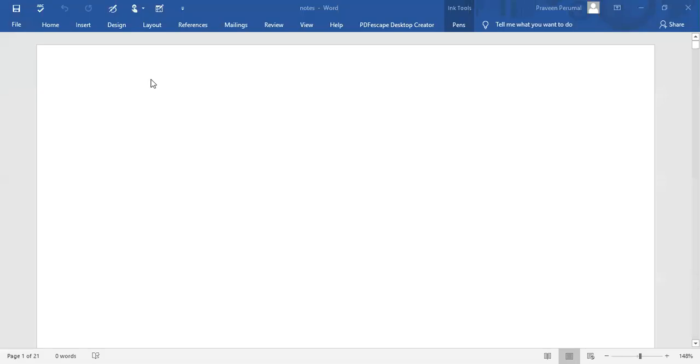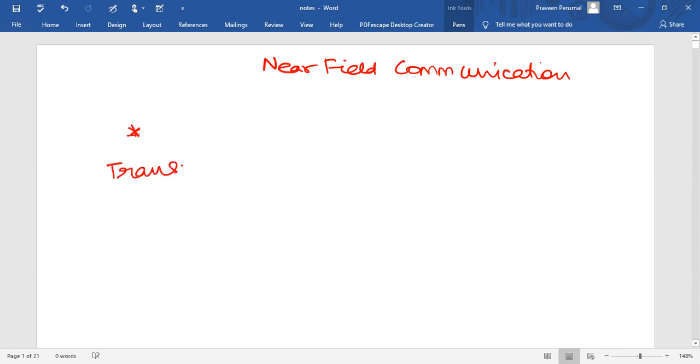Now, we are going to study near field communication, NFC. What is near field communication, NFC? NFC stands for near field communication. It enables short range communication between compatible devices. So we have one device which is the transmitting device, and another device which is the receiving device. So one transmitting device and another receiving device is needed.